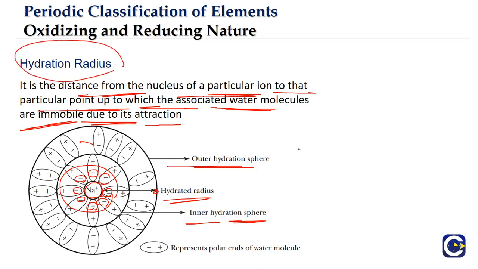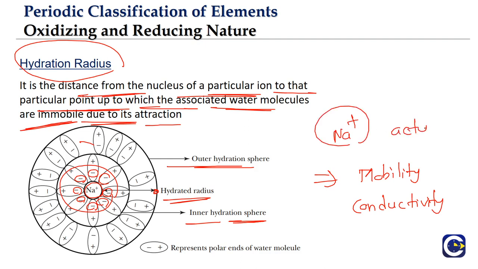Now hydration radius is important in explaining things like mobility and conductivity, because based on mobility we will get the conductivity of the ions. When they are present in solution, this hydration radius is going to be a factor of consideration, because we will no longer be able to compare with the actual radius, because the actual radius will not make any sense now.